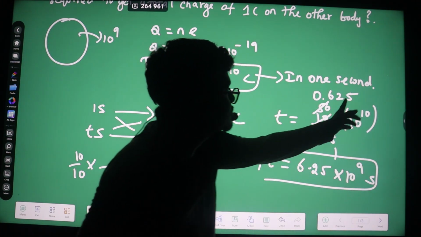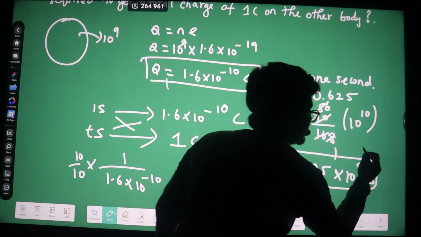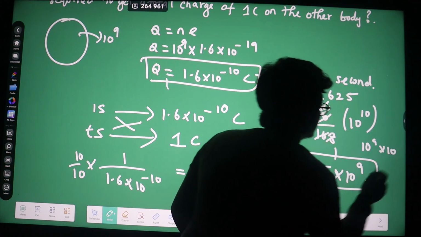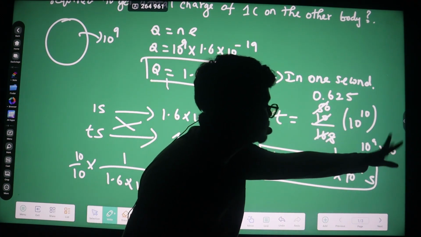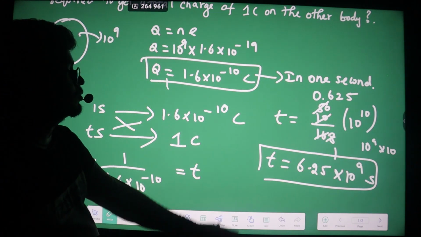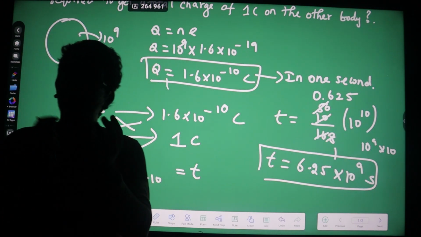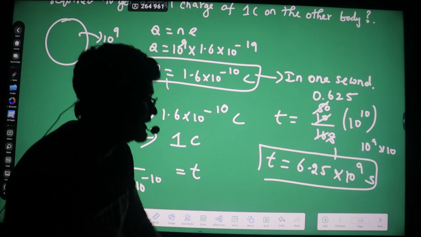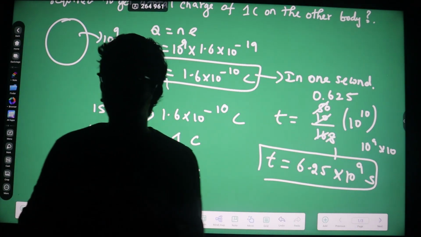Here it is 0.625. I can write this as 10 to the power 9 into 10. So if I multiply 0.625 into 10, it will become 6.25 into 10 to the power 9 seconds. So here the time taken to create 1 coulomb of charge on the other body is 6.25 into 10 to the power 9 seconds.